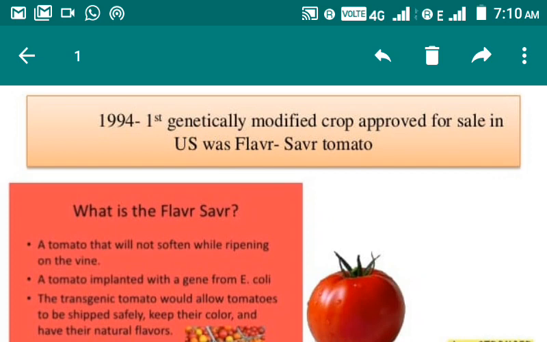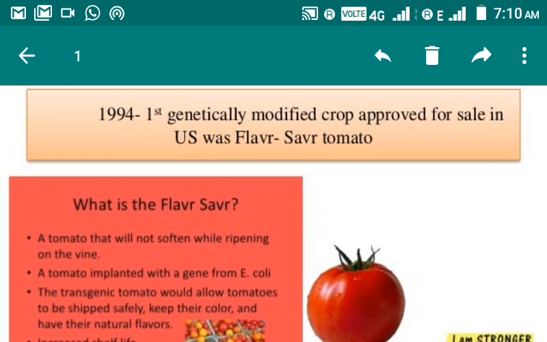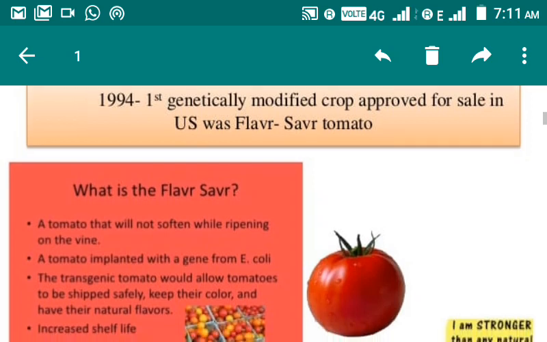A tomato that will not soften while ripening on the vine. A tomato implanted with a gene from E. coli. The transgenic tomato would allow tomatoes to be shipped safely, kept cooler, keep their natural flavor, and have increased shelf life. In brief, Flavr Savr is a tomato which has increased shelf life.